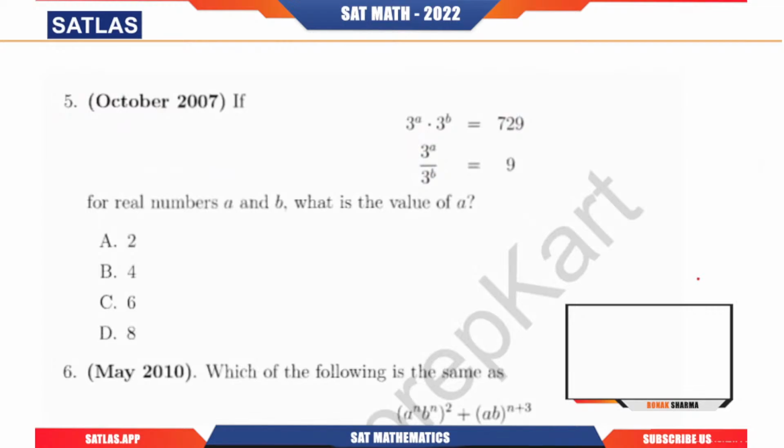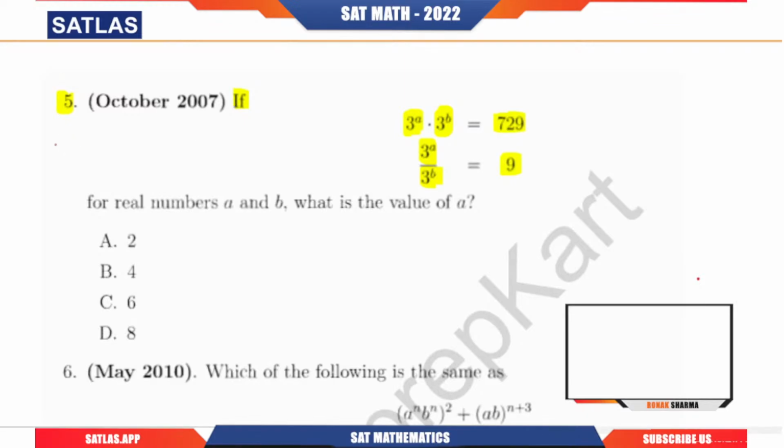Now we will be starting with question 5 again. Clearly, this is a question based on the exponent laws. We have 3 power a times 3 power b equals 729, and 3 power a divided by 3 power b equals 9.